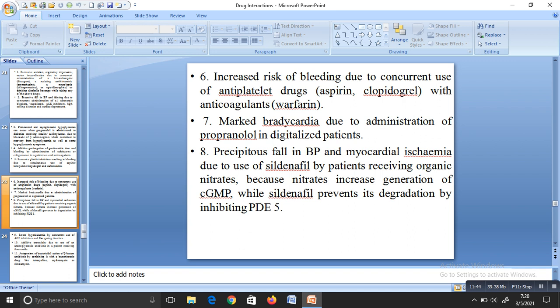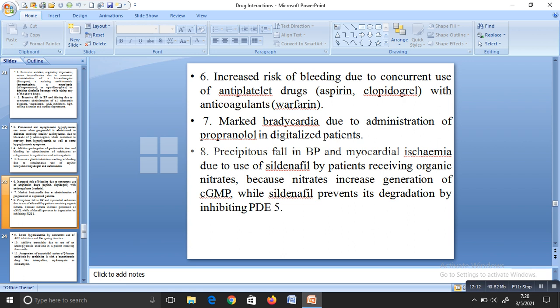So if a person on nitrates takes sildenafil, both together cause an excessive fall in BP. What is the reason? Organic nitrates increase the generation of cyclic AMP, and sildenafil prevents its degradation by inhibiting